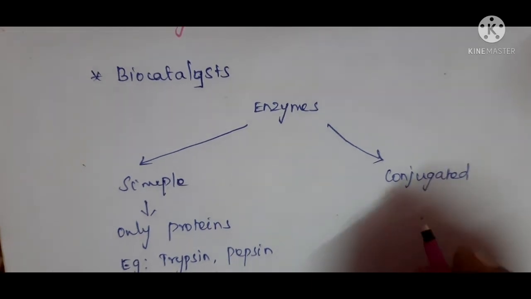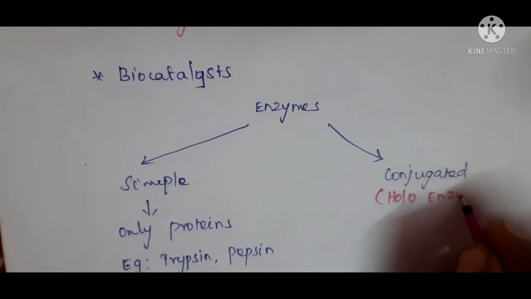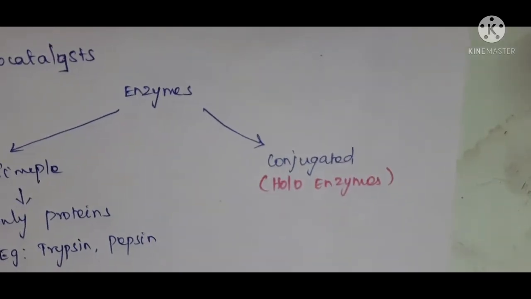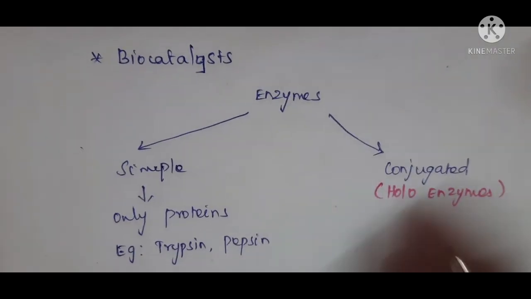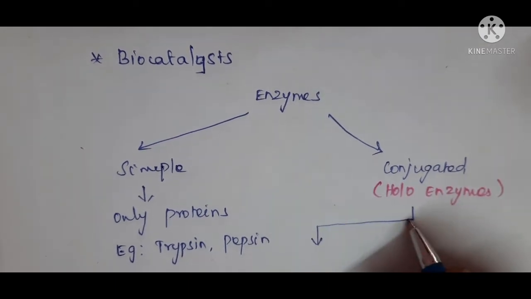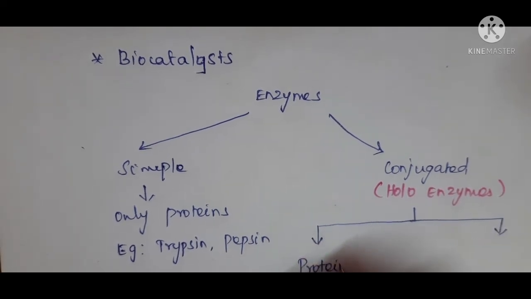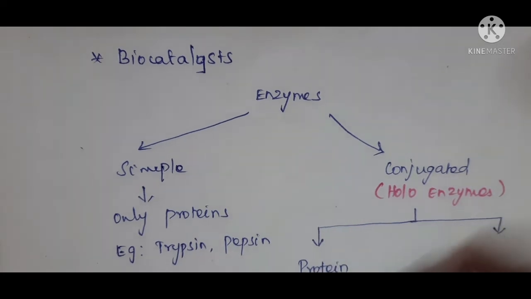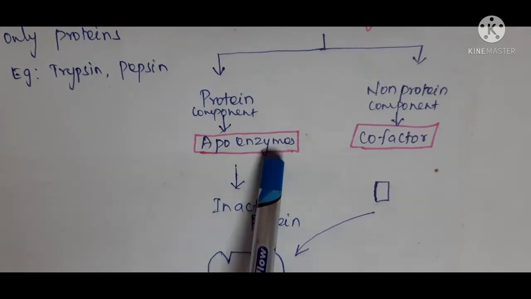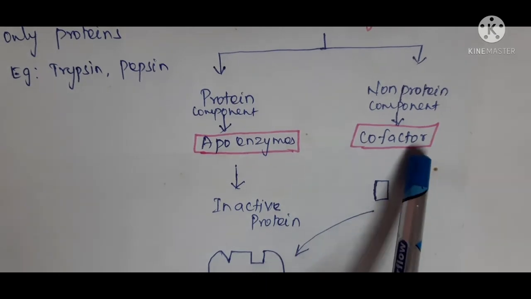Next is conjugated enzymes. Conjugated enzyme is also known as holoenzyme. This holoenzyme has two parts in it. One is the protein part, called the apoenzyme, and the non-protein component of the holoenzyme is termed as cofactor.